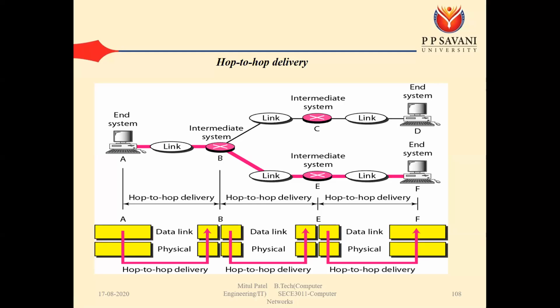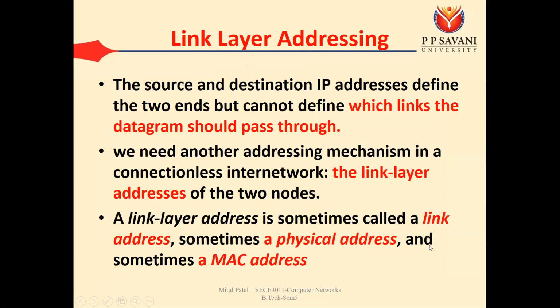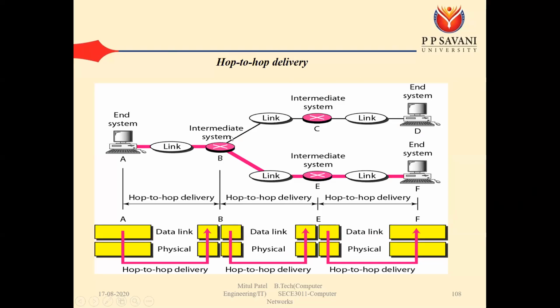The various names given to this MAC address are link address, physical address, or MAC address. So how is it going to work? We have seen that example. When we want to send some data from A to D, first we generate the packet.